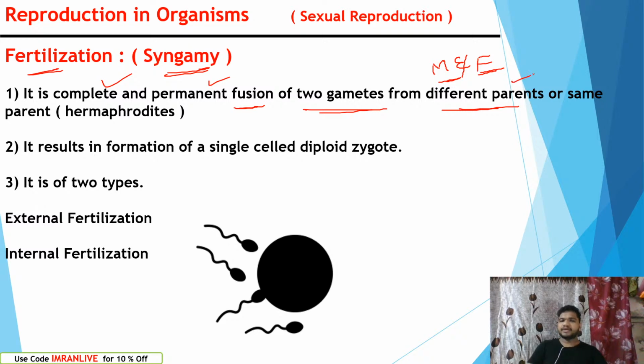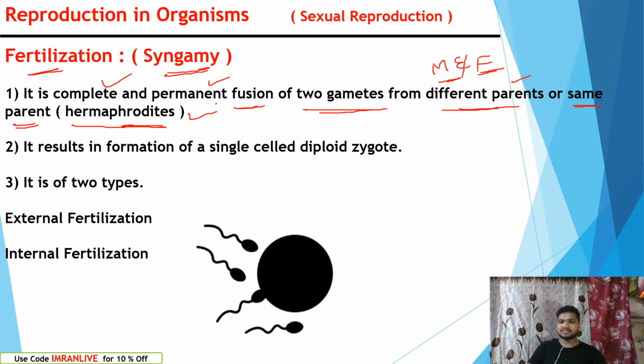Fusion of male and female gametes from different parents, male and female. It can be the same parent also, sir. How does it take place in the same parent? Yes, we have some hermaphrodites, which we studied during animal kingdom classification. Hermaphrodites are animals which contain both male and female reproductive organs. Of course, even if they have both, they do cross fertilization.